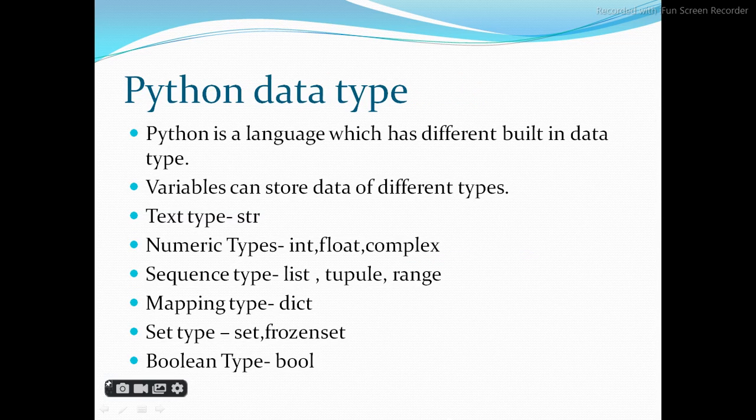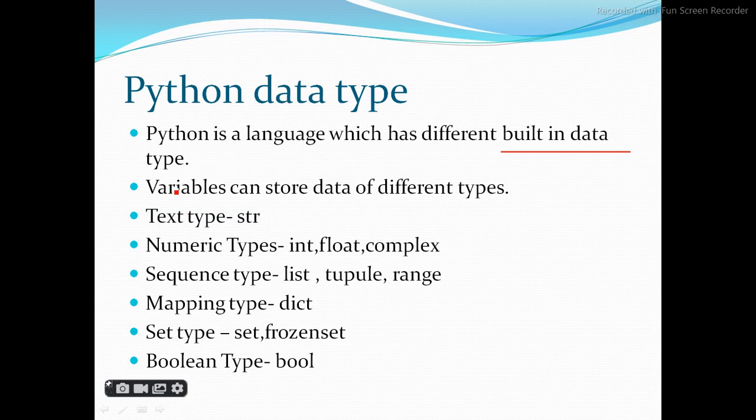Python data type. Data type is a concept which we have to study in every programming language. Python is a language which has different built-in data types. I have told you about user defined and built-in data types. User defined means what a user creates while writing a program, and built-in data types are those which are there in the software. The first one is variable. A variable can store different data of different types.